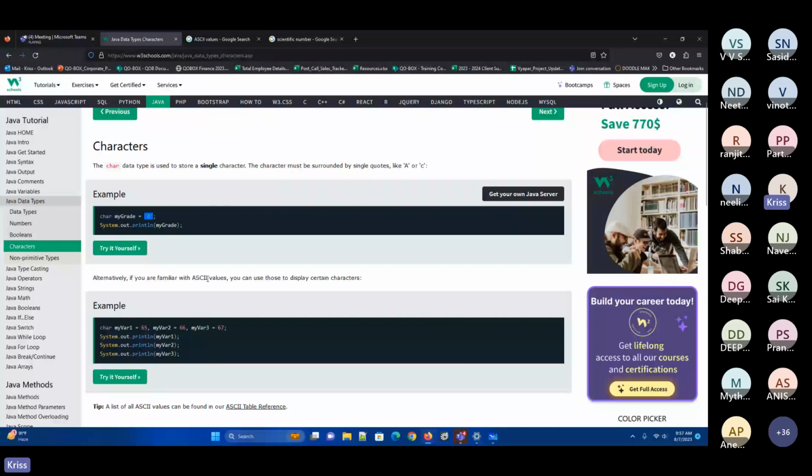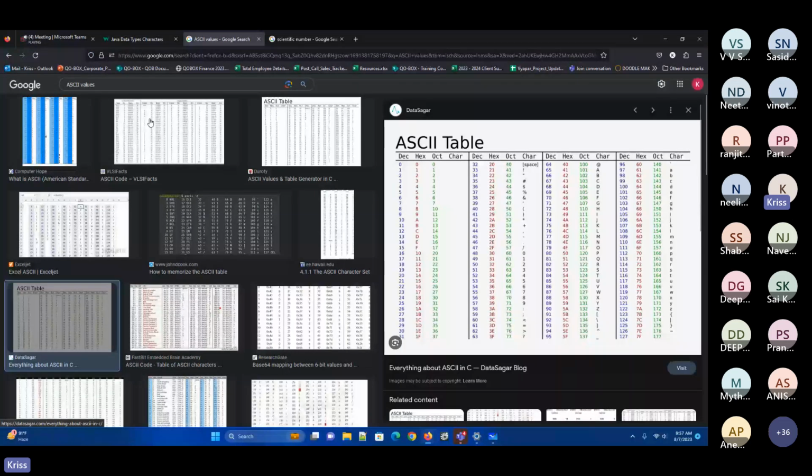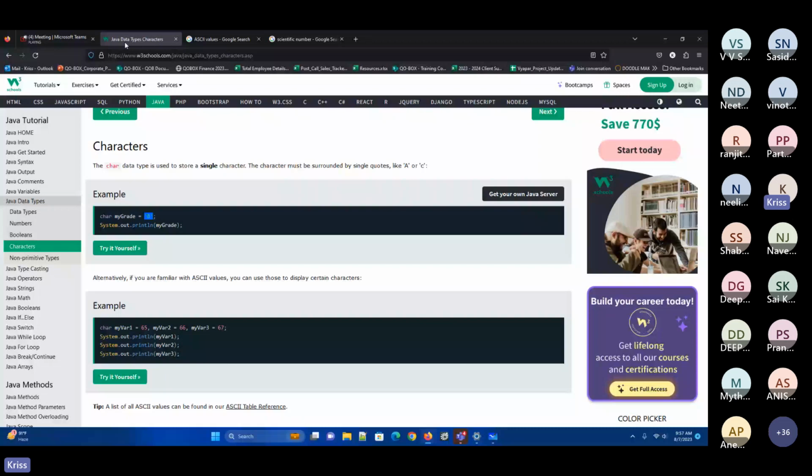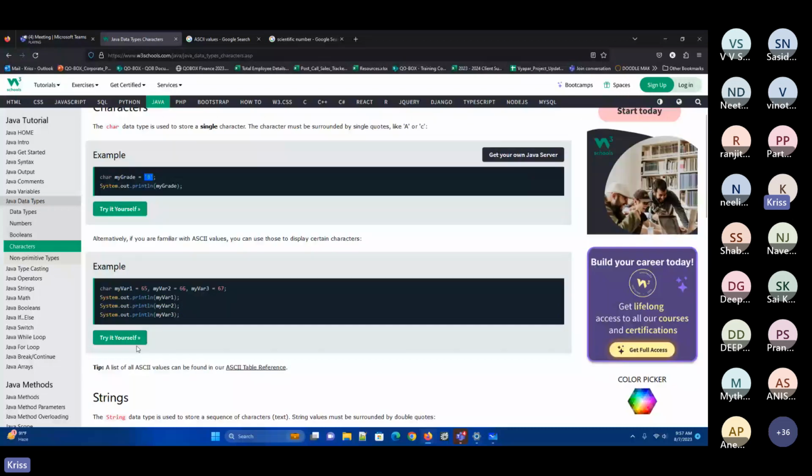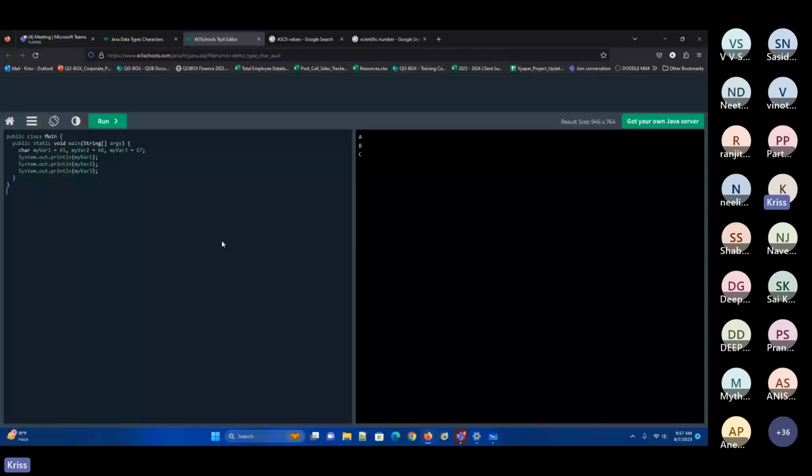ASCII values we have seen, right? So the ASCII values of this one you can store into this. Anyway, we will not use char too much, but that's the reason I wanted to store. See now 65, 66, 67. Now go for this one.